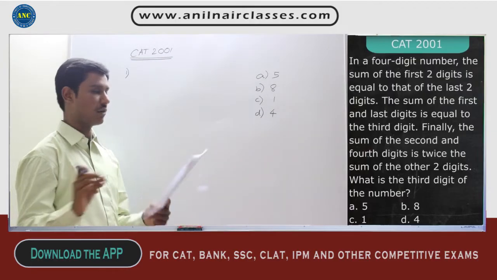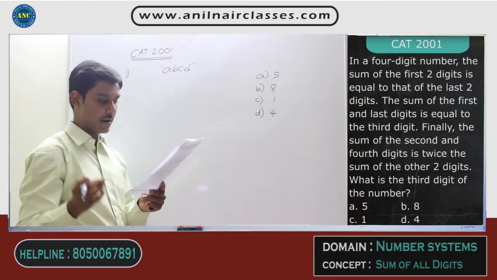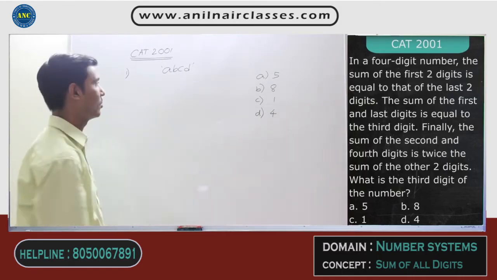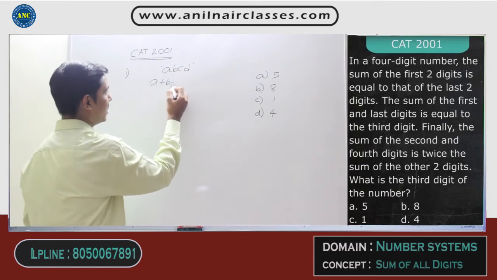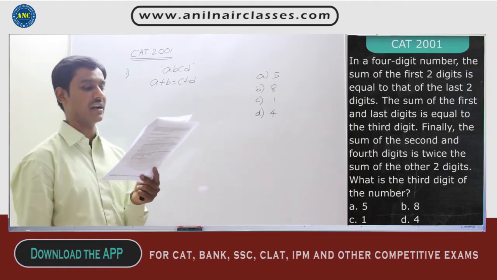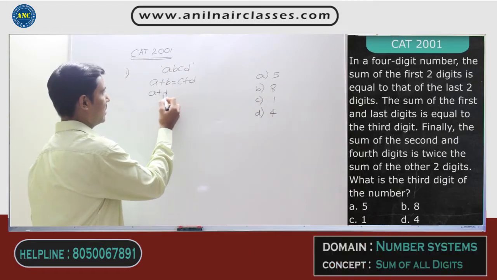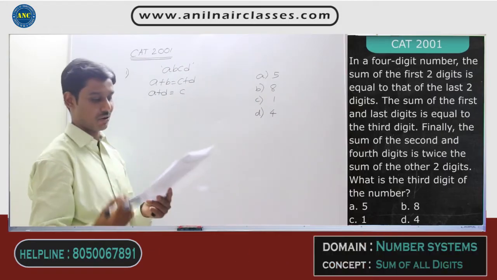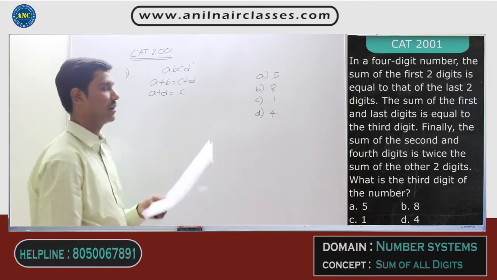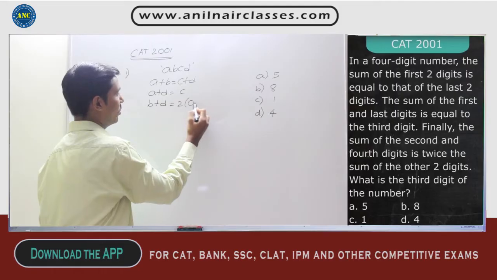Now if I take the 4-digit number as A, B, C, D, they are telling the sum of the first 2 digits is equal to that of the last 2 digits. So A plus B is equal to C plus D. This is one equation. Next statement, the sum of first and last digits is equal to the third digit: A plus D is equal to C. That is the second equation. Finally, the sum of second and fourth digits is twice the sum of the other 2 digits: B plus D is twice A plus C.